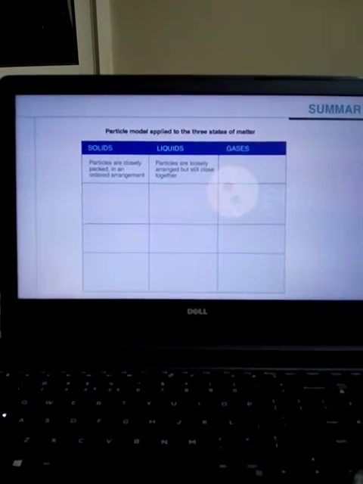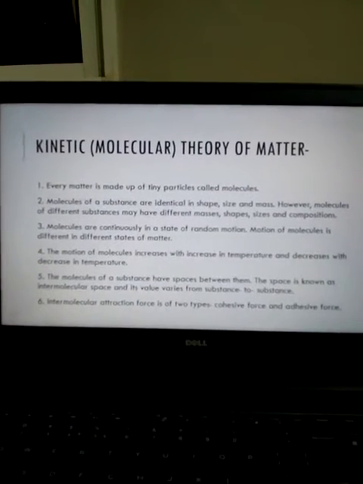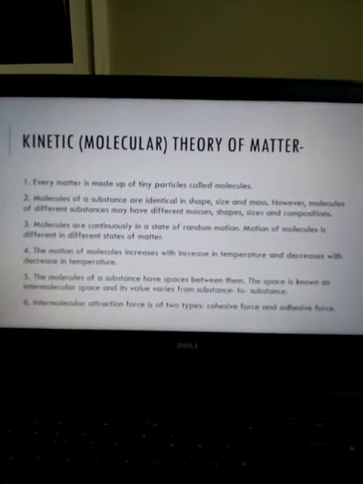Now see the differences between solids, liquids and gases. Now moving to the next slide, it is about the kinetic or molecular theory of matter.